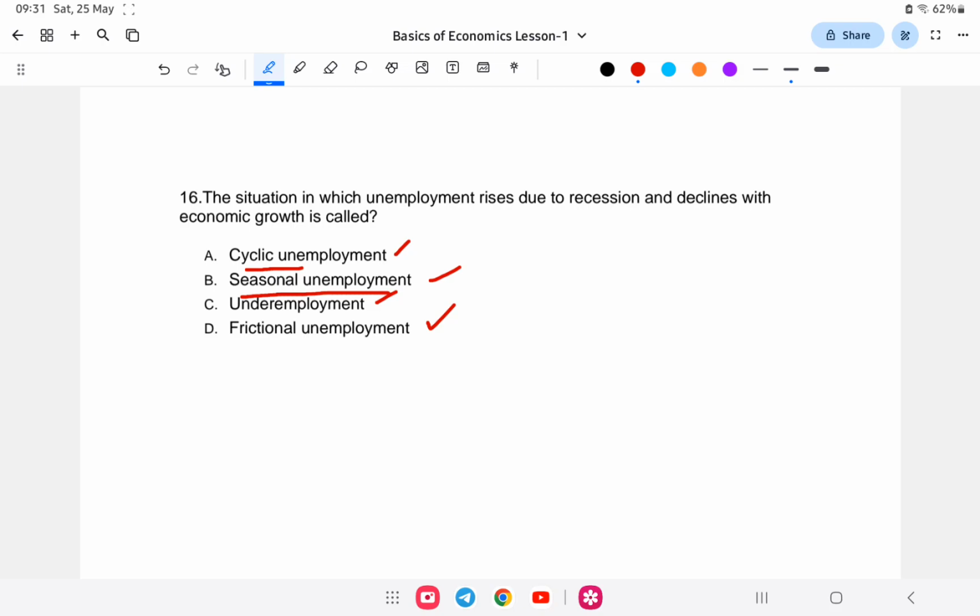Next, option B, the seasonal unemployment. For example, in a year, 2024, in June, rice cultivation is done. Rice is cultivated since rice is a kharif crop.